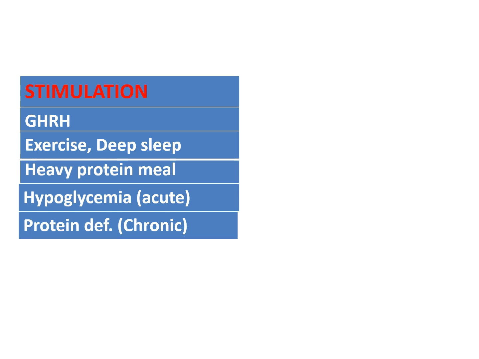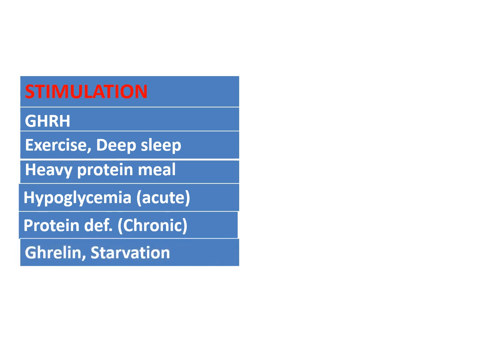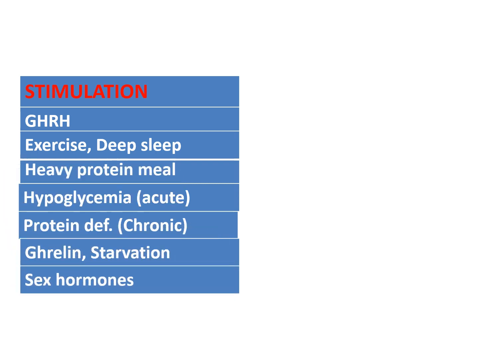Another hormone, the GI hormone ghrelin, is related with the increase in growth hormone secretion. And lastly, the sex hormones. So during the puberty time period, there is an increase in sex hormones which stimulate growth hormone, and it helps to increase the height during puberty.